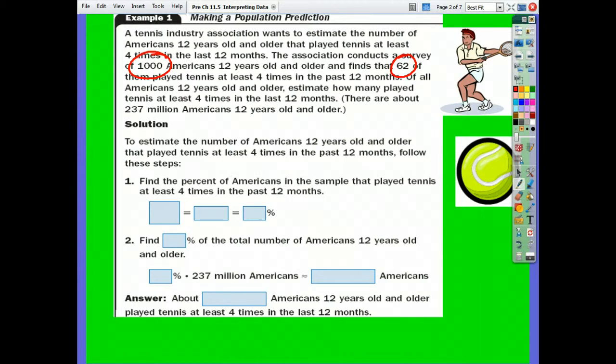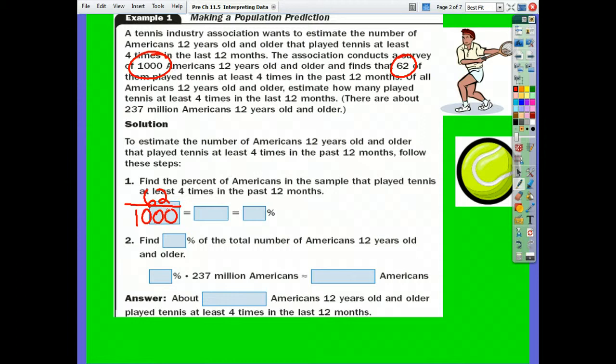All of these Americans had to be at least 12 years old. So, what percent of that 1,000 played tennis 4 or more times in the last 12 months? 62 out of 1,000 is our fraction.